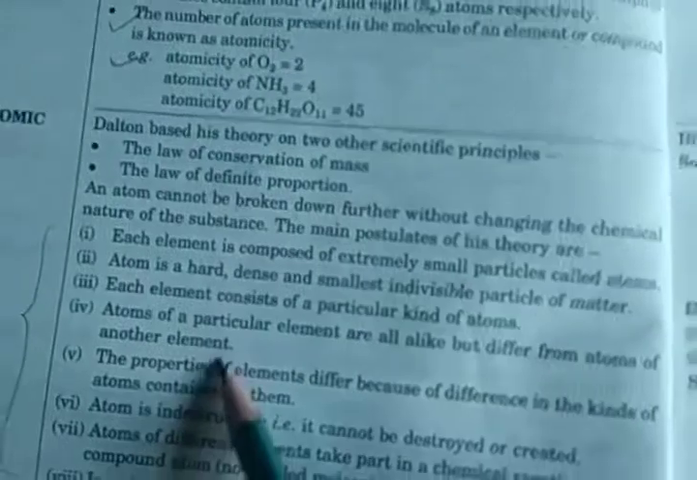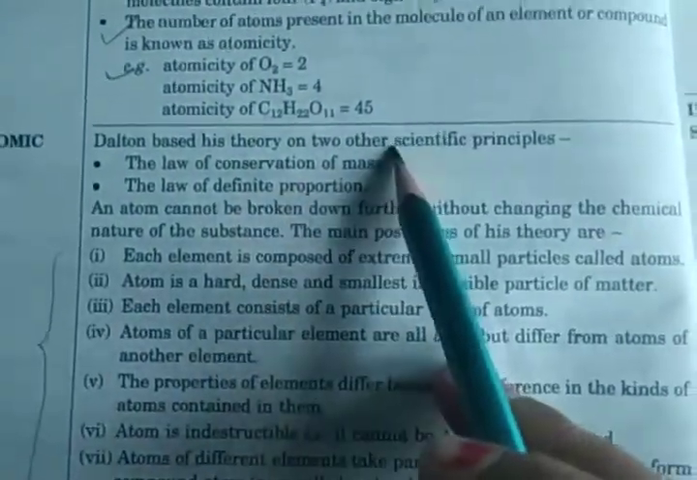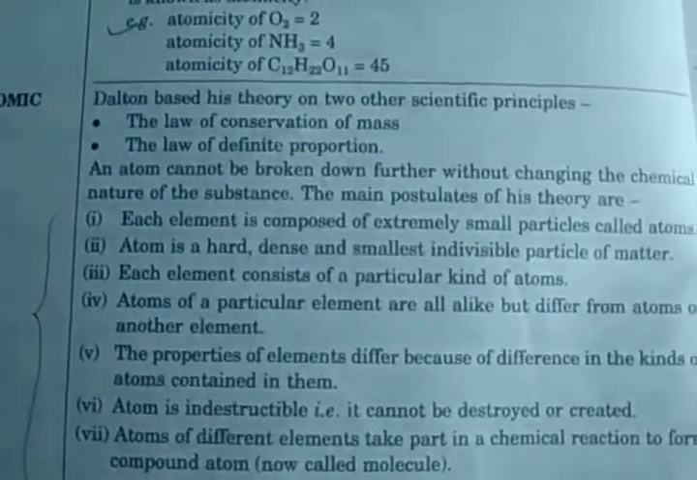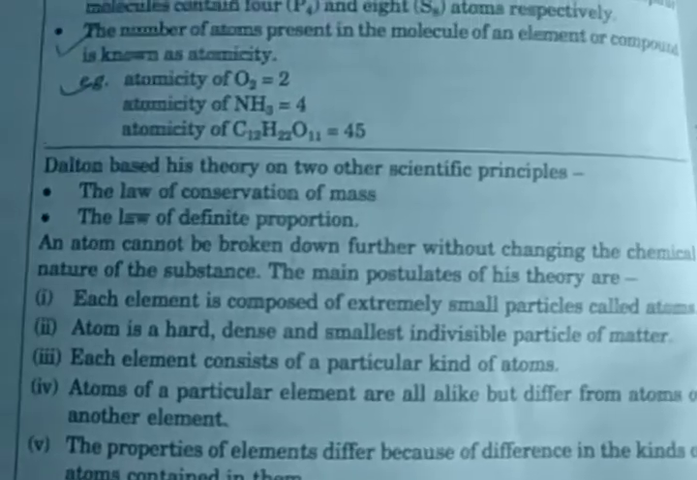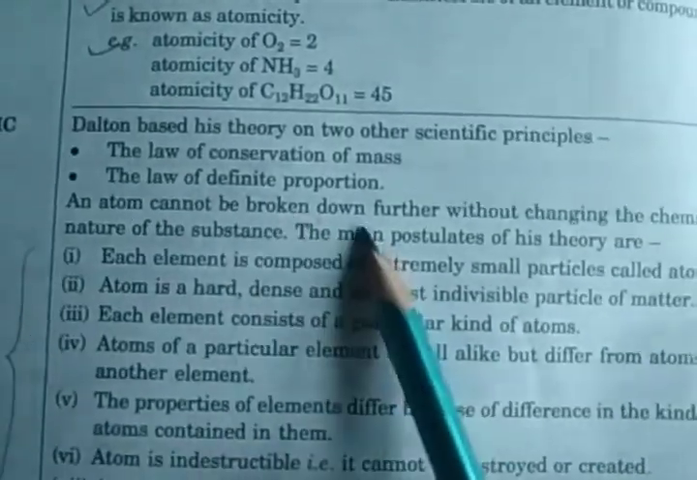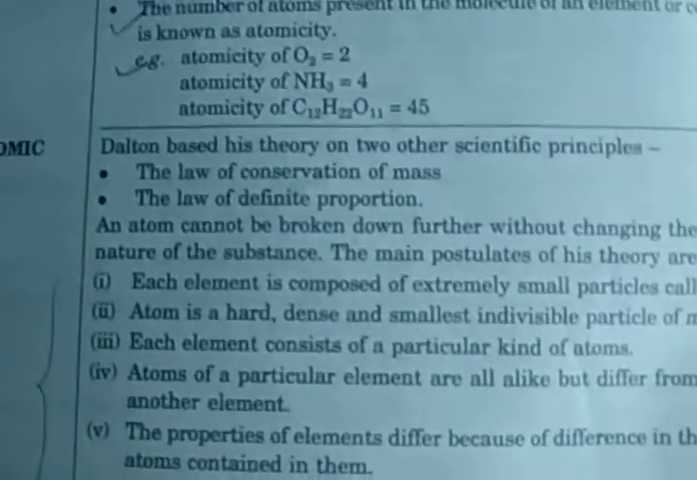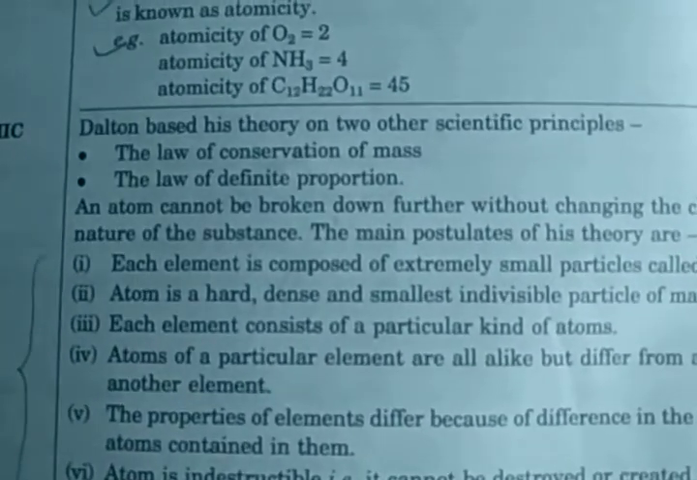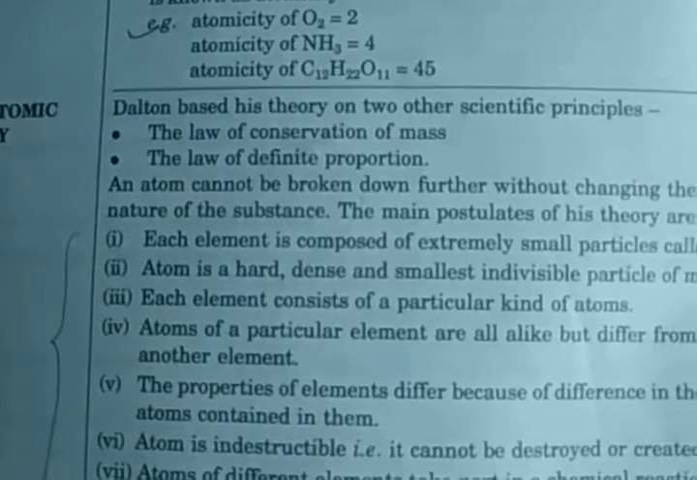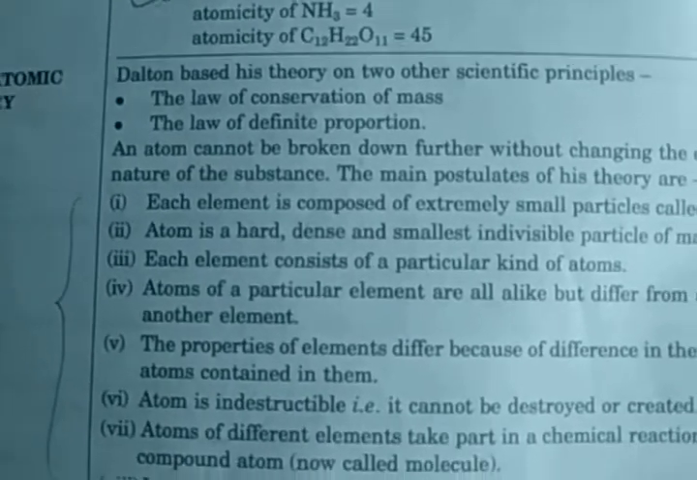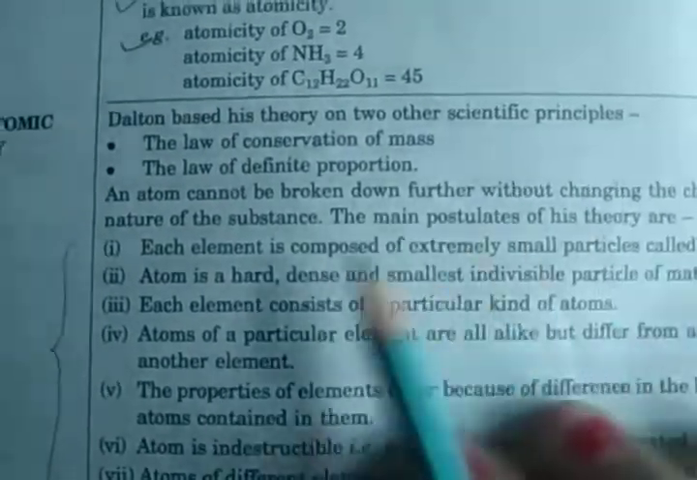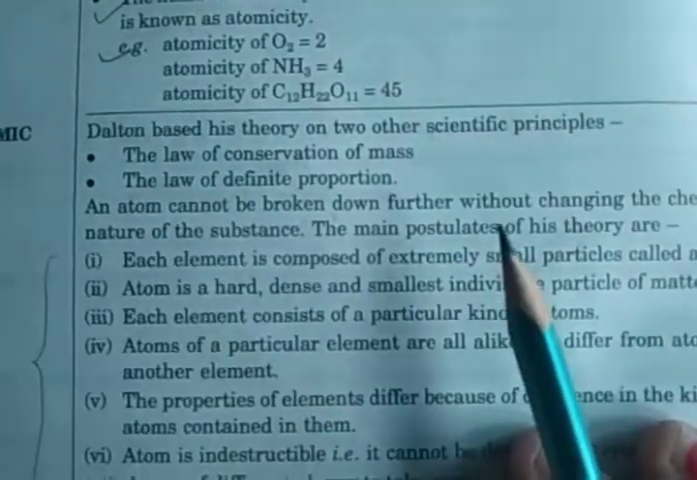Okay, you already know about conservation of mass, that means the total mass in the reactants and in the products is equal. And then the law of definite proportion, that means atoms react with each other in a fixed ratio, like water. Water is always combined in a 1:8 ratio by mass. Okay, so this is the law of definite proportion.